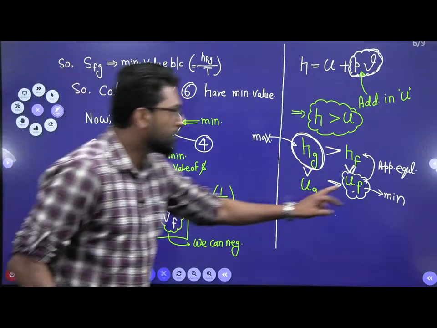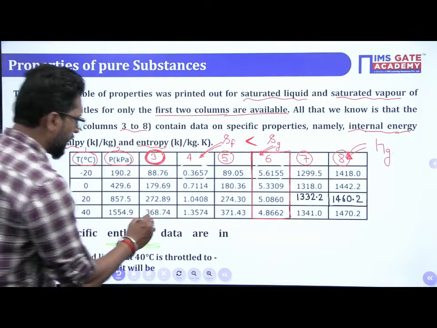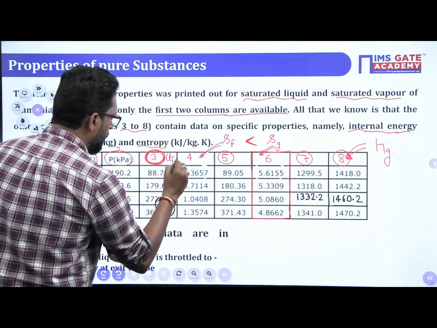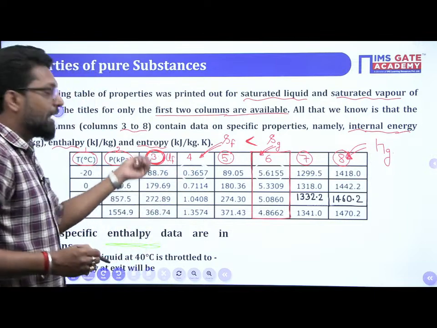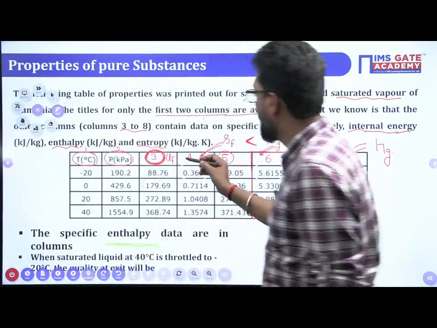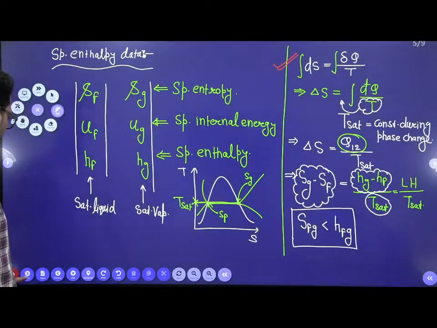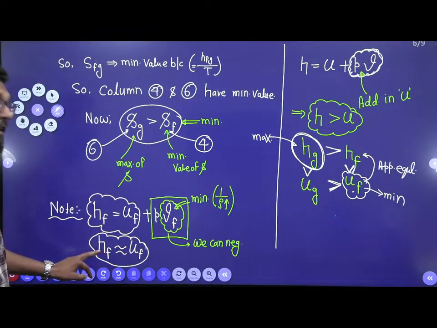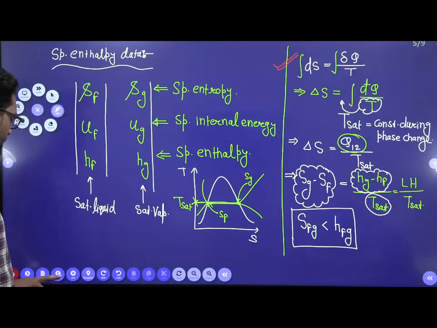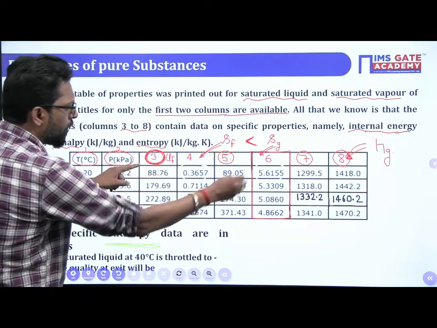This is your UF. So 3 is your UF. Now UF is approximately HF. See, UF is approximately HF. So this UF is approximately HF. So whose column is approximate?